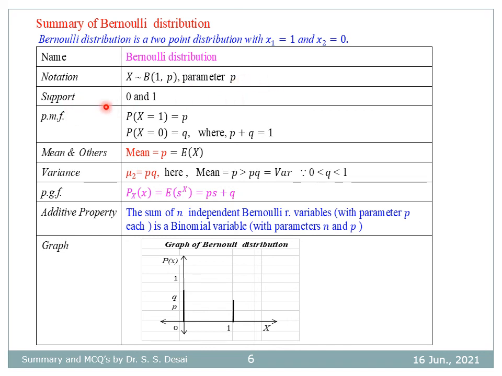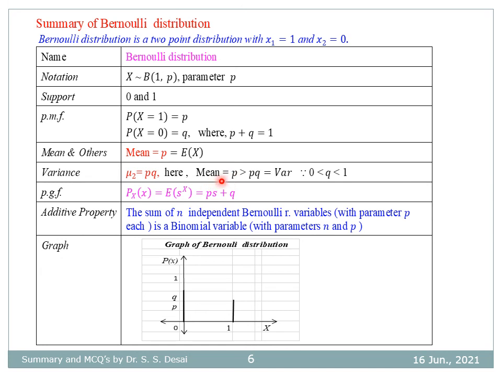Here support is X takes two values 0 and 1. The probability mass function is probability that X is equal to 1 is p, and probability that X is equal to 0 is q, such that p plus q is equal to 1. So here mean is equal to the parameter p, variance is equal to the product of p and q.